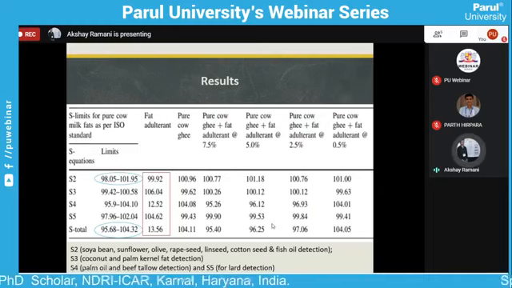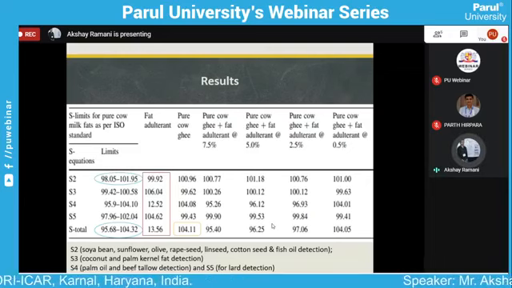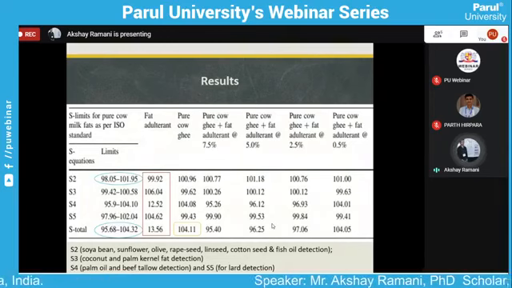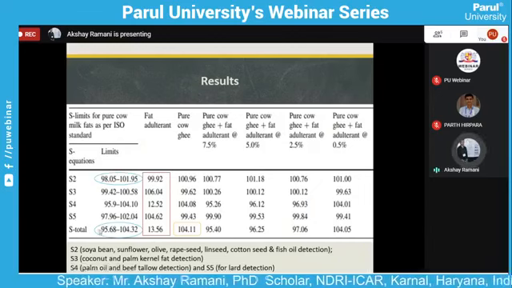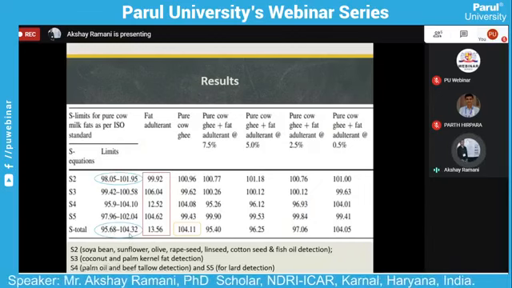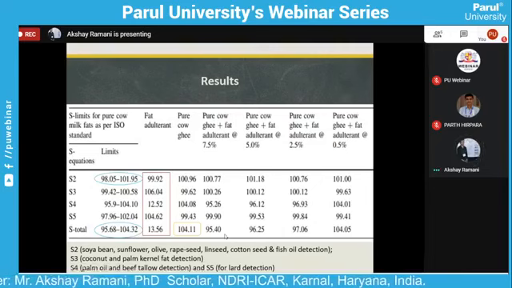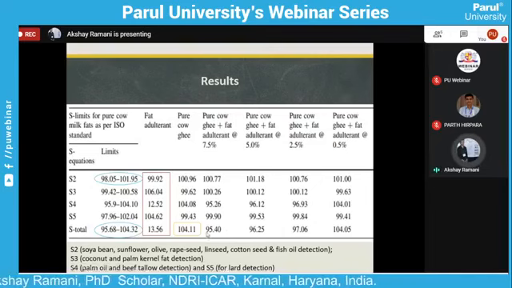Now we see the pure ghee sample adulterated with 7.5%. The range given here is 95.68 to 104.32. Here the sample has failed, with 95.14.